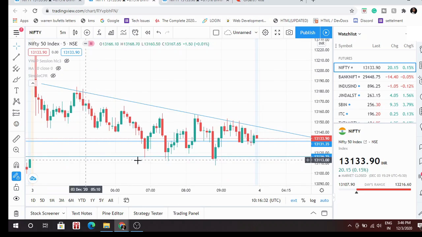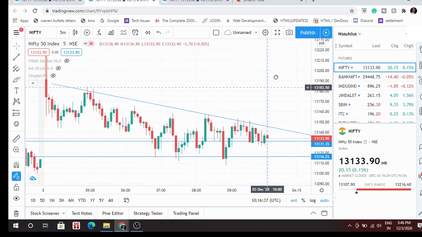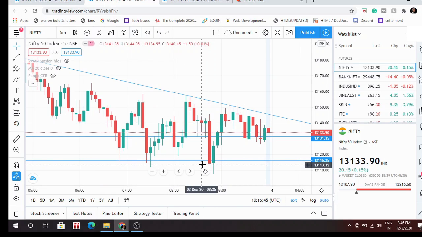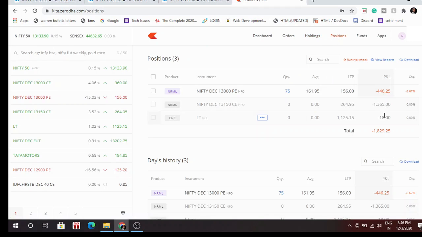I have drawn the pattern here, or you can say support and resistance levels. Here it took the support, here it took the support, here it took the support, and here it broke it. So on this candle, somewhere here, I exited my trade with a loss of 1365 rupees. So this was the loss in Nifty.